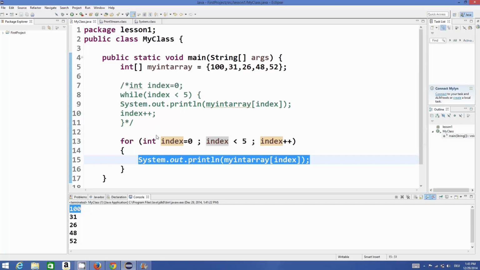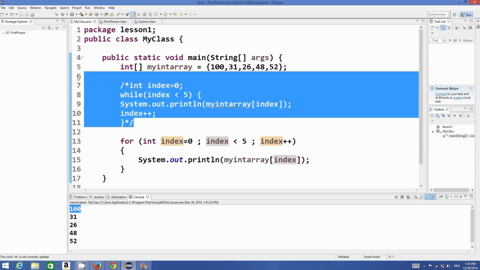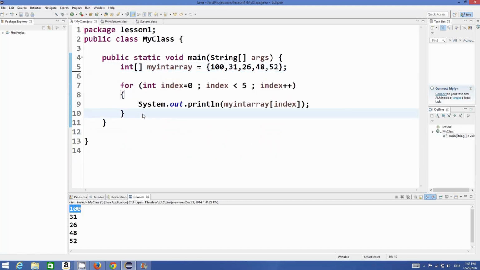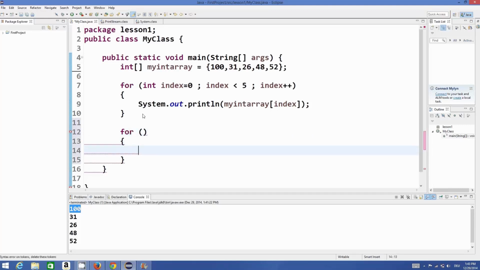But there is one more way of using a for loop, which is like this. If you are specifically using arrays, then it's easier to use this form of the for loop. The declaration is the same, but in the case of an array, you can directly use the array here.